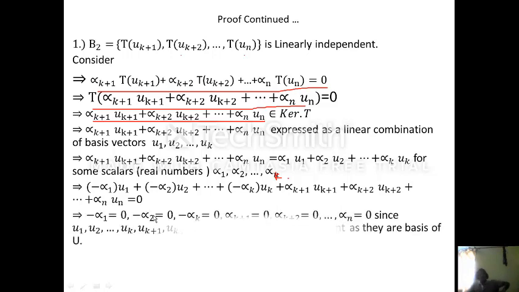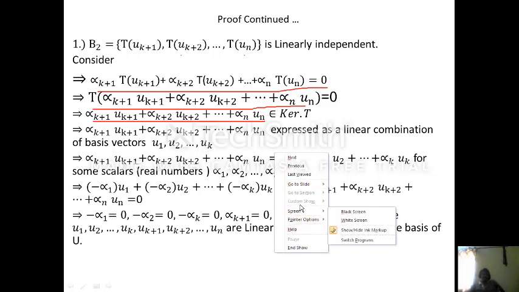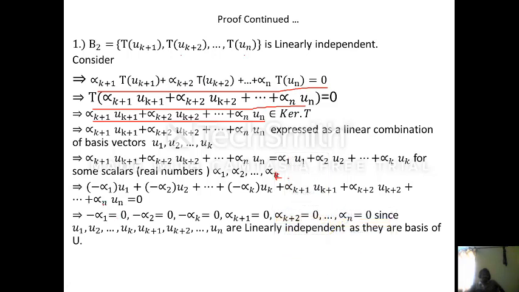So this is just a linear combination of all the vectors in B2, that is, of U1, U2, Uk, Uk plus 1, Uk plus 2 and Un. And this linear combination is 0, but U1, U2, up to Un are in B1, which is the basis of U.